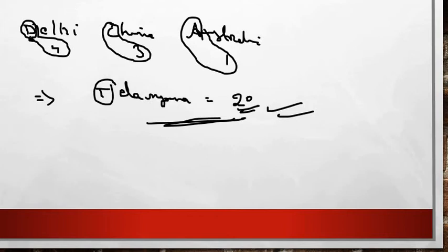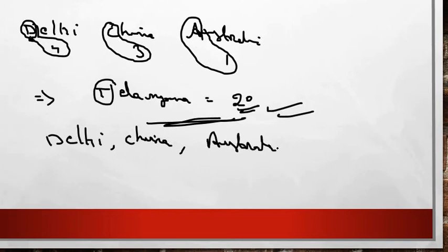Next, similarly, what other type will they ask, you can mark here, Delhi, second one is China, third one is Australia. Right friends, so they will give in this format, and they will give a code as 1, 2, 3, 4 and 5, right?